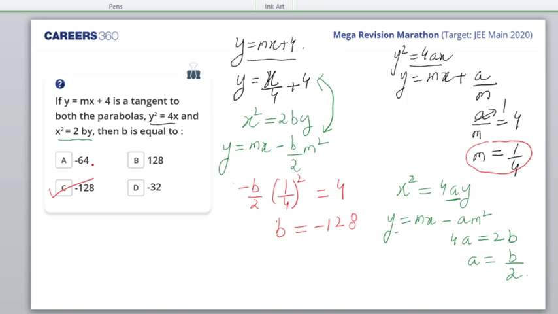Beta, the same way we get the equation, Vashisht and Harshita. The same way we get the equation as y is equal to mx plus a by m for this parabola, same way we get the equation like this for this parabola. Isn't that simple? Okay, it's a standard formula. I hope this is okay with you.